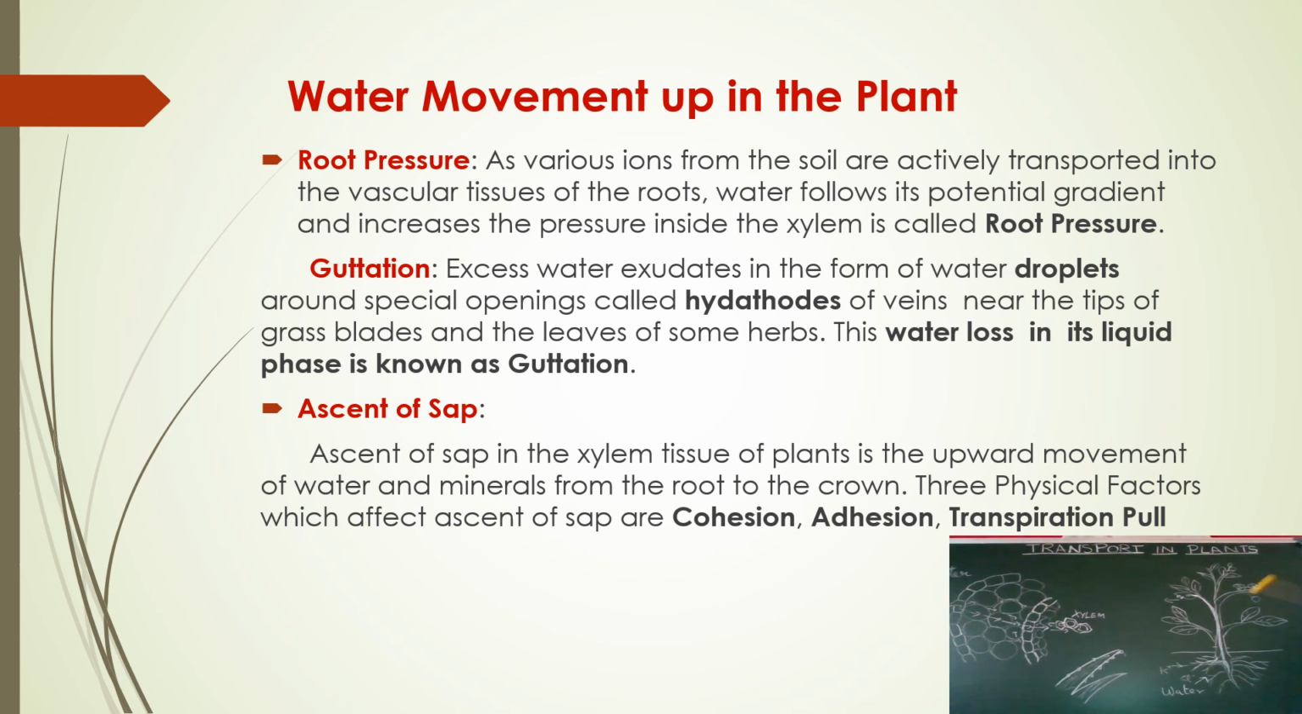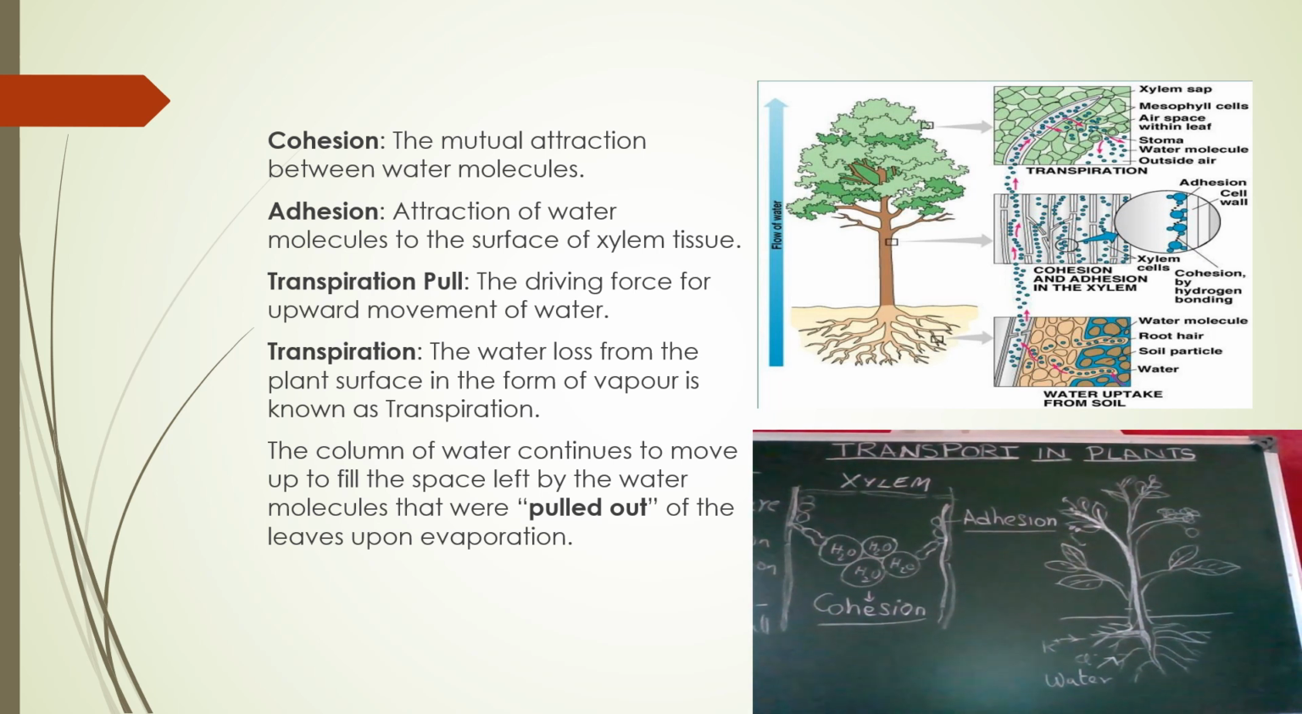And how does this ascent of sap occur? How is this upward movement taking place? It requires three factors: cohesion, adhesion, and transpiration pull. Now we will see what these are. As I said, there are three physical factors resulting in the upward movement of water: cohesion, adhesion, and transpiration pull. Now we will see what cohesion means.